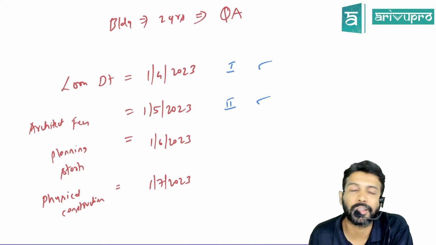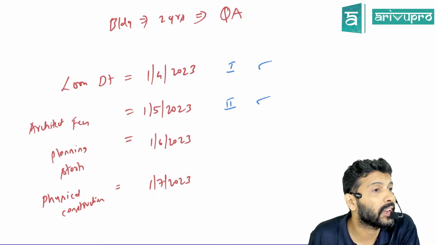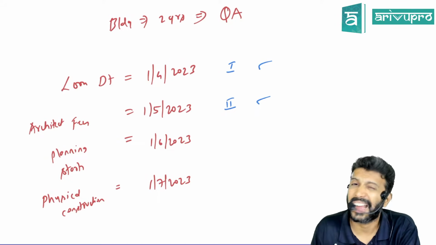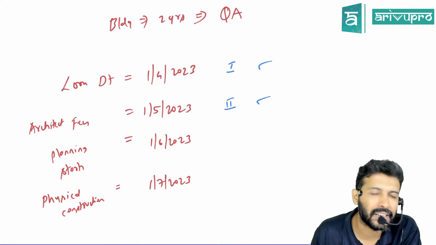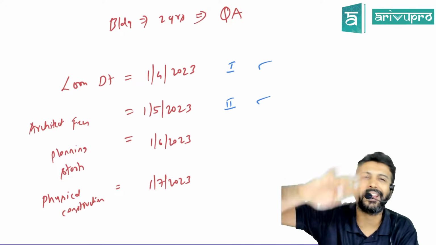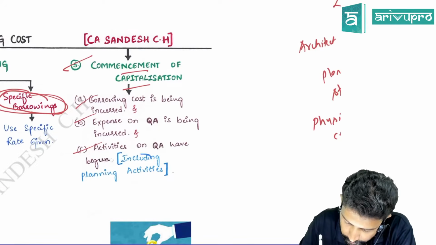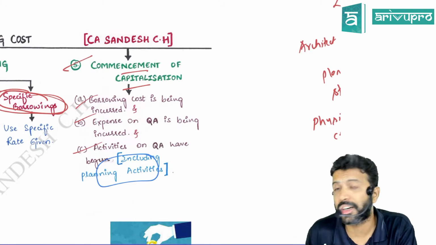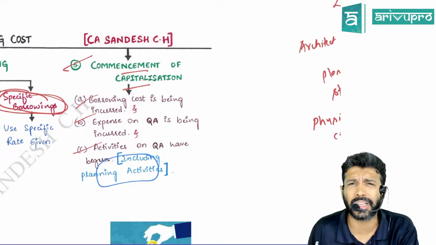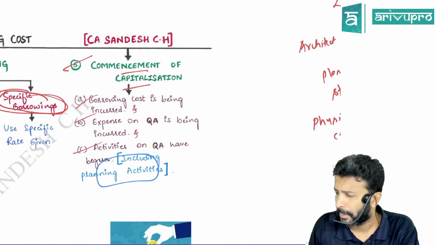The third condition says activities relating to the qualifying asset should have begun. For AS 16 purposes, activities include both physical activities and also planning and administrative activities. Even planning is considered, because logically, if you're constructing a building you will not start straight away; planning is required.